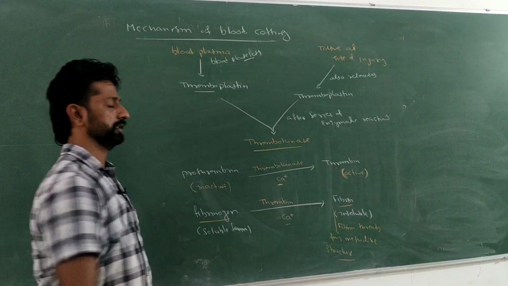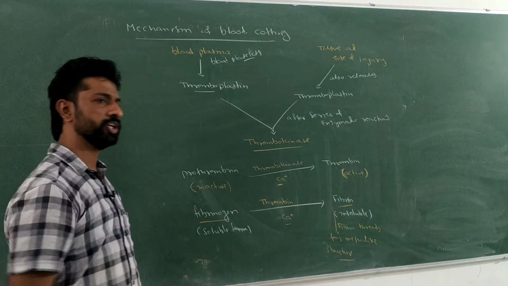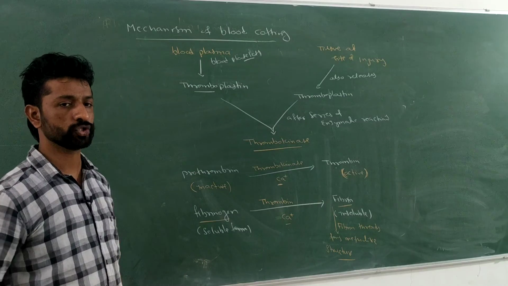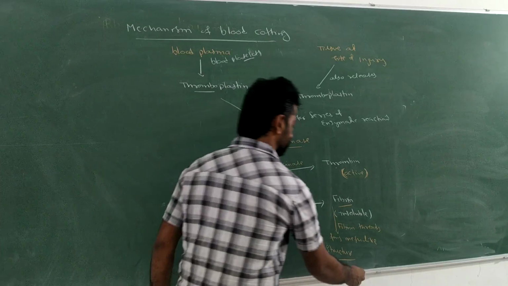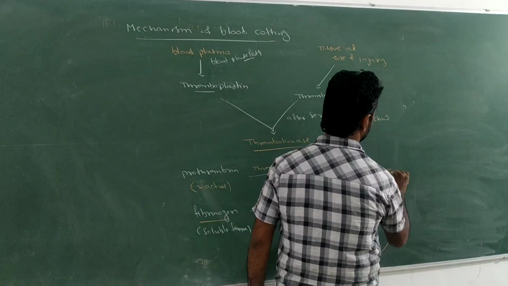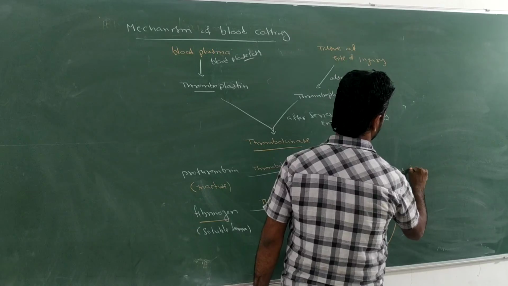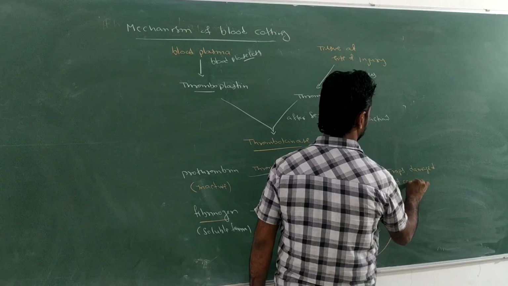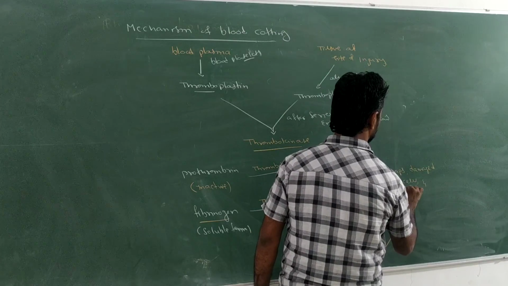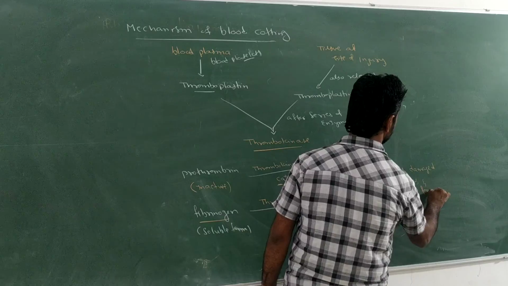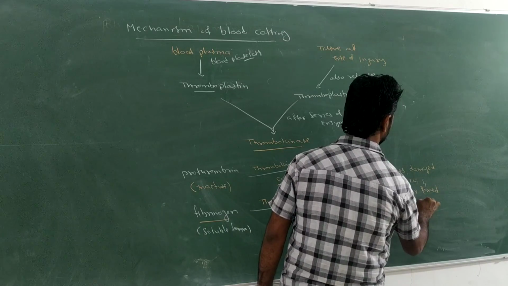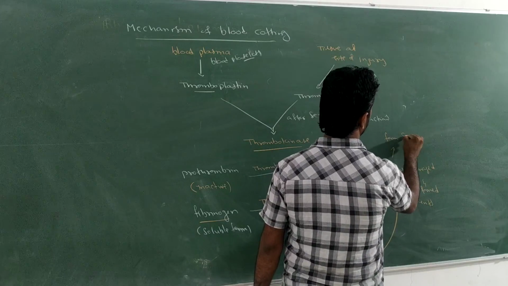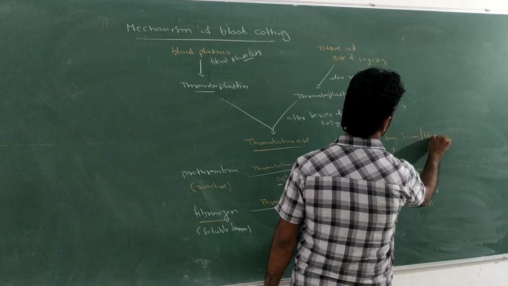That mesh of fibrin threads traps the damaged blood cells as well as other formed elements and forms the scum, and that is what is called the blood clot.